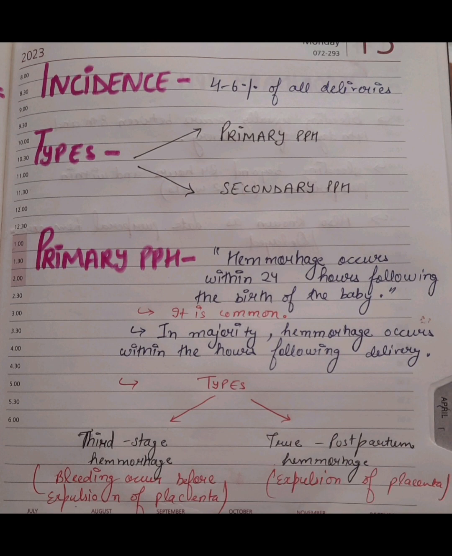Now PPH is divided into two types, right? First one is primary PPH and next one is secondary PPH. Now primary PPH is what? Primary PPH occurs within 24 hours after the birth of the baby, and the secondary occurs beyond the